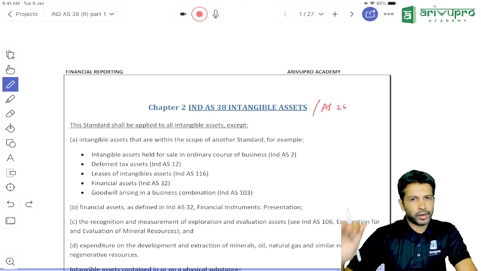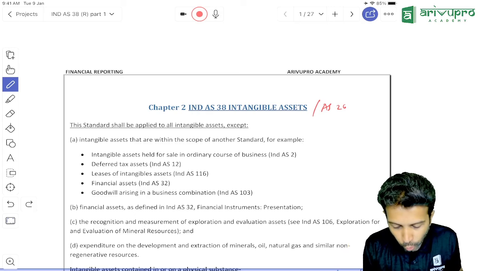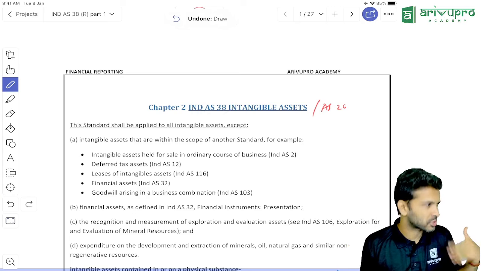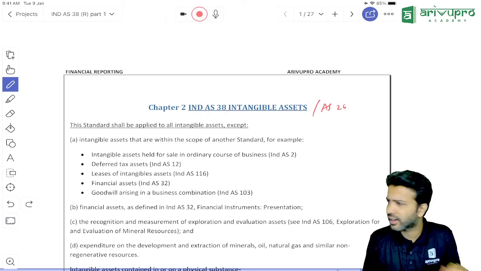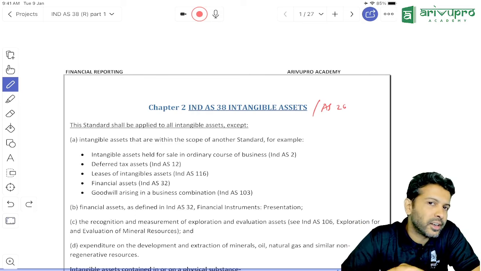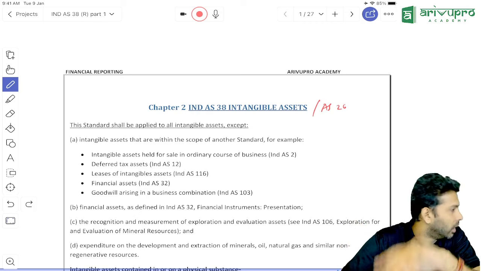One good thing for you is there is a lot of overlap between IND AS 16 and IND AS 38 with respect to many concepts. So we'll be able to revise that here also. IND AS 38 purely talks about intangible assets.